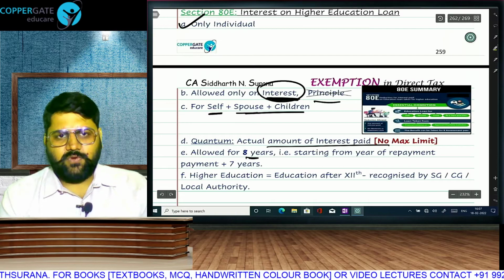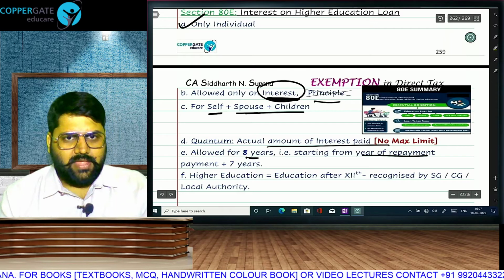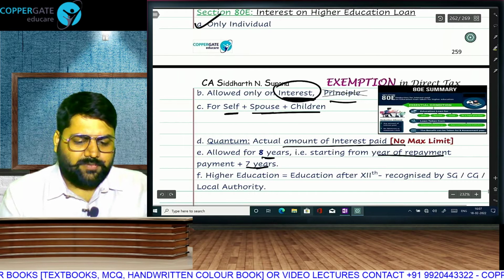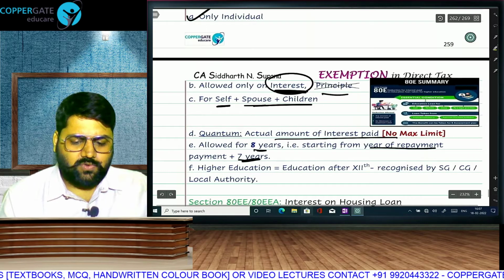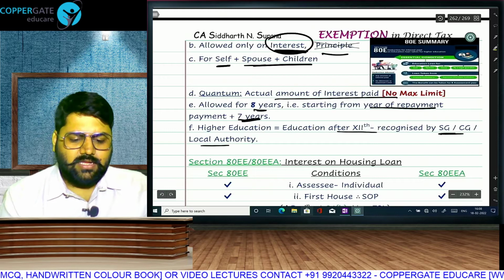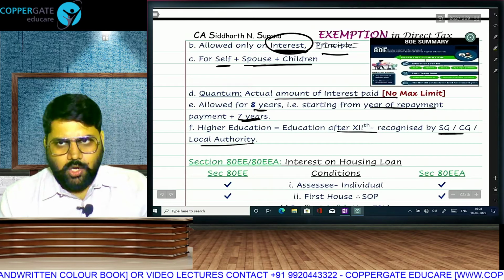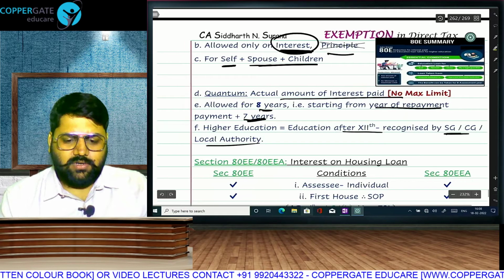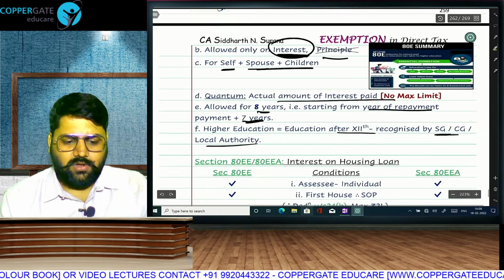You can take the deduction for 8 years. Whenever you start repayment, that year plus 7 years. So deduction will be allowed for a total of 8 years. Higher education means education after 12th which is recognized by the central government, state government or local authorities. So a loan for coaching classes etc. is not covered. In CA you don't need a loan for coaching classes.